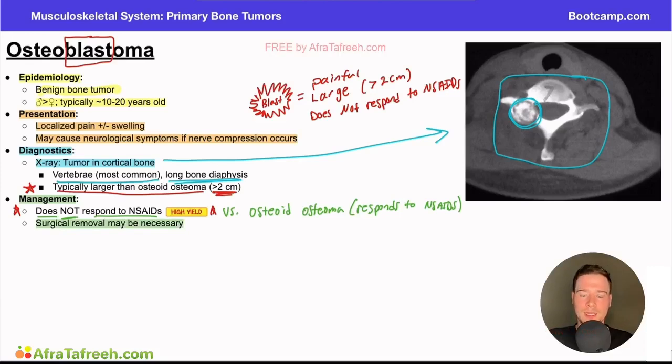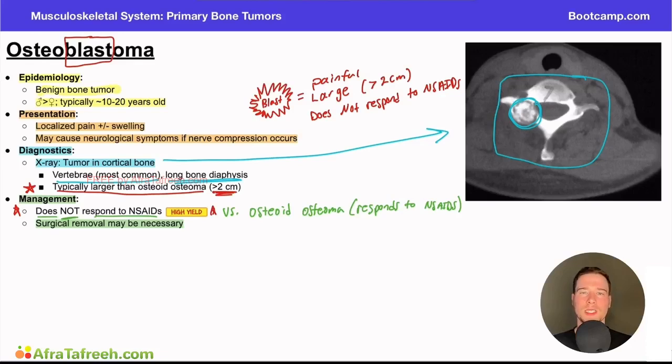We'll think about it like this. If the patient is having a very large bone tumor that's causing neurological compression on the spinal cord, this can be an indication for surgical intervention. But if it's small, it's noticed on imaging but not causing any symptoms, you don't have to do anything about it. If it is causing symptoms, we have to think about the treatment options. NSAIDs would not be a good option because these tumors do not typically respond well to anti-inflammatories.